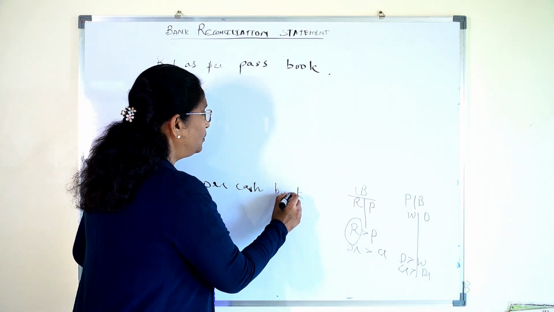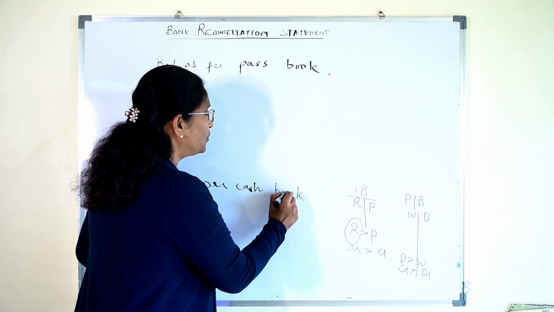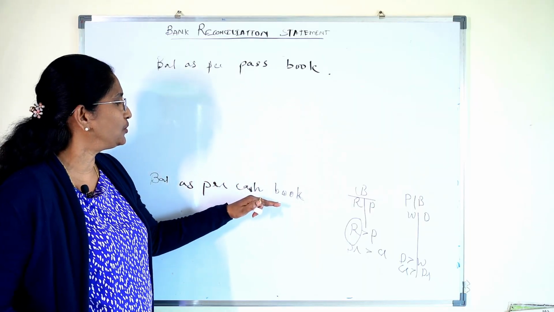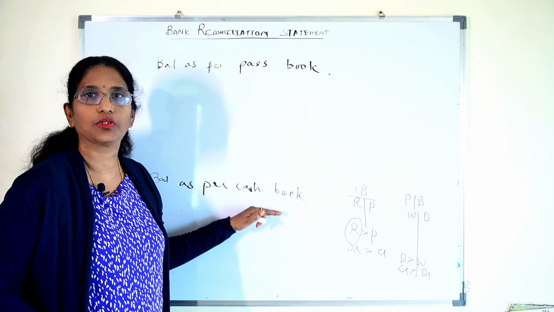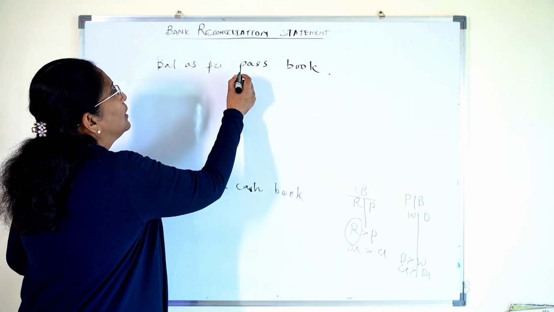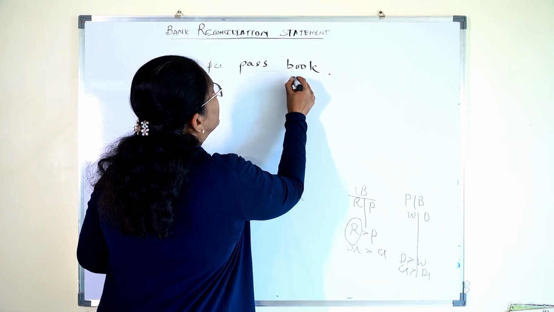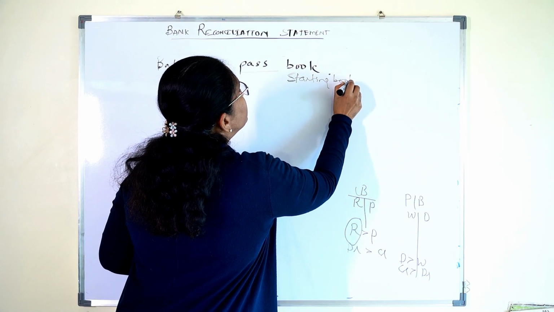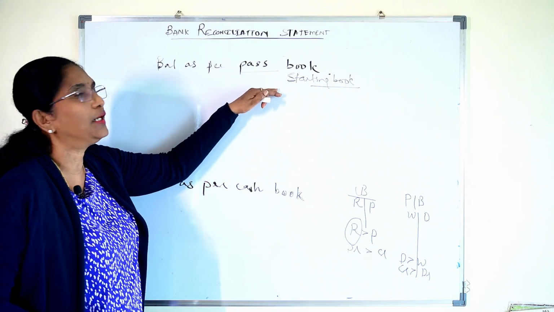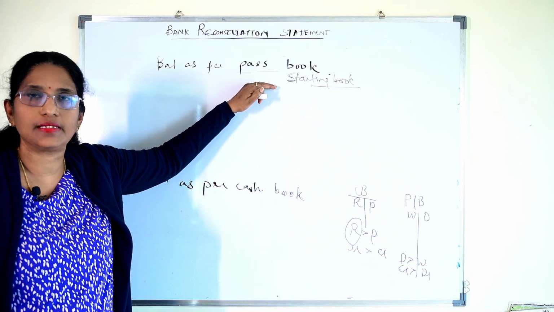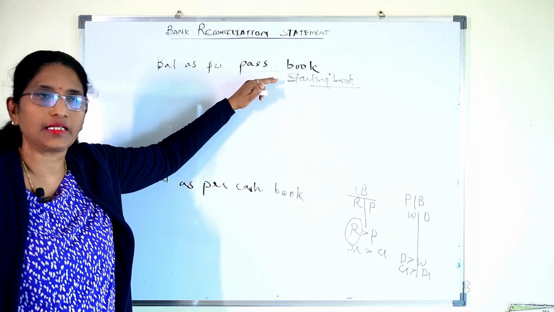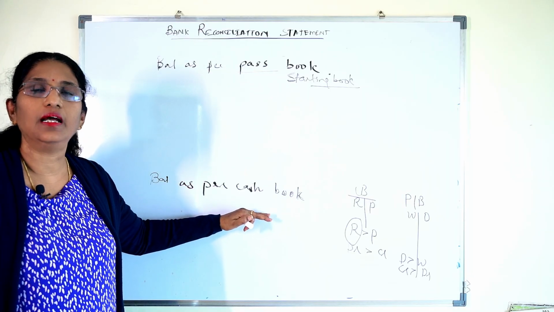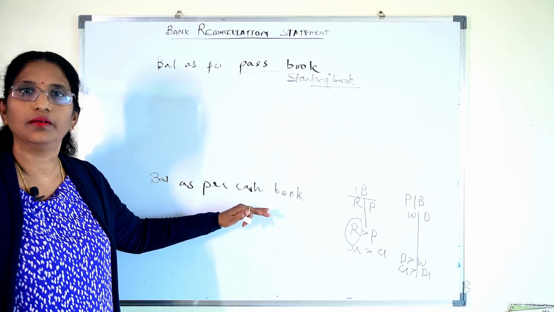If you have seen my earlier videos, I have told you about the starting book and the end book. What is your starting book here? The base you are taking is the passbook balance. The starting book is the passbook, and the book you are arriving at is the end book, that is the cash book balance.